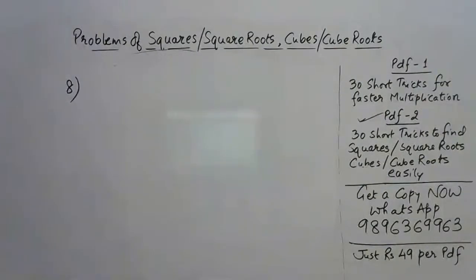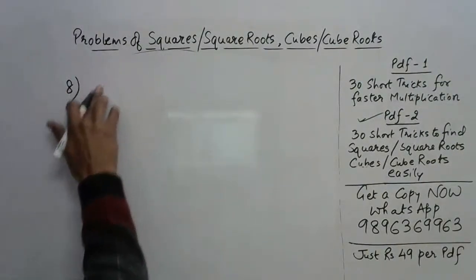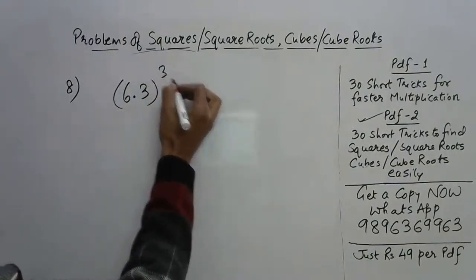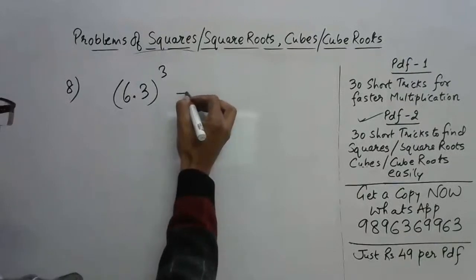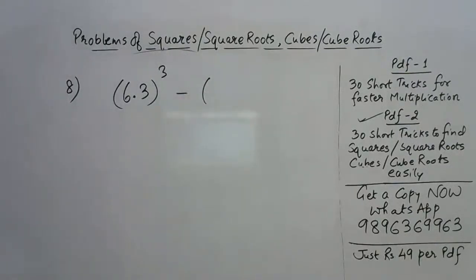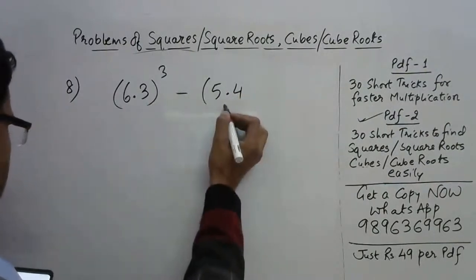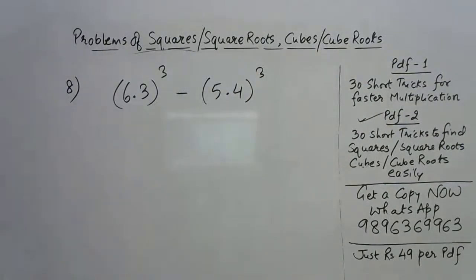Okay, now the first number is 6.3 cube, and then I want the difference with 5.4 cube. You can use the identity, friends, a cube minus b cube, to get to the answer of this one, and you can use the traditional approach also for getting the cube of this decimal number.